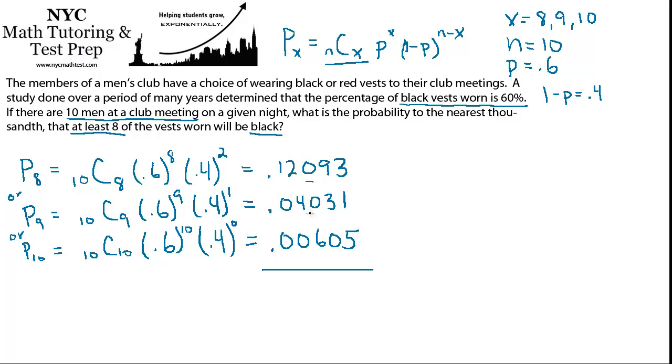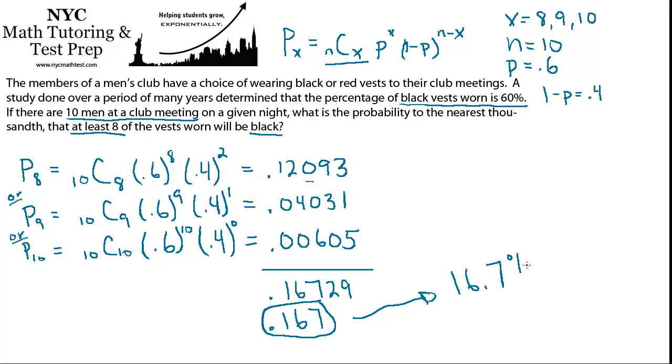The total probability is any of them could happen, so it should increase. If you multiply these numbers that are less than 1, it's going to get smaller. So when you have the word and, that's your clue that you need to multiply. When you have the word or, that's your clue that you should add. And when you go ahead and add these all up, you get 0.16729, and then we need to round that to the nearest thousandth, so we're going to just keep 3 decimals and round off. We'll get 0.167. So you could think of this as a percentage too. There's a 16.7% chance that at least 8 of the vests worn will be black.